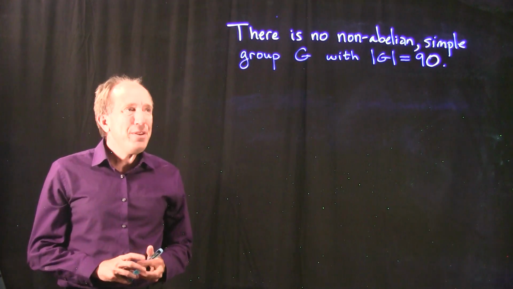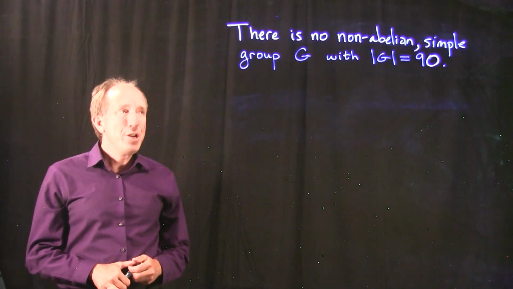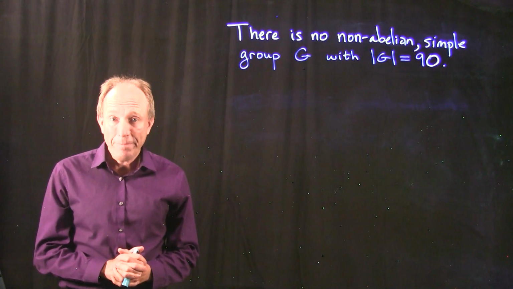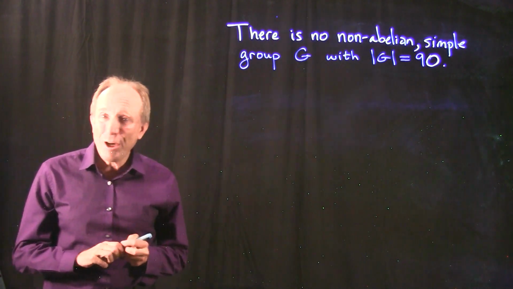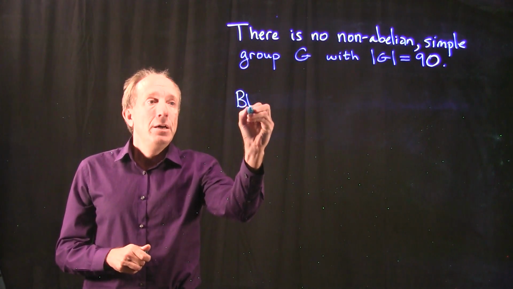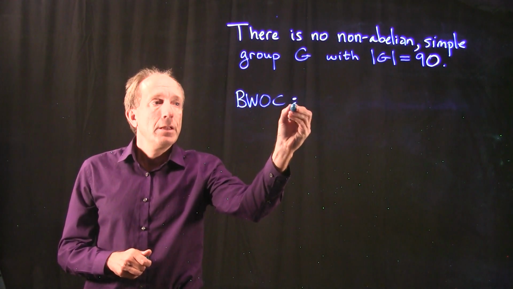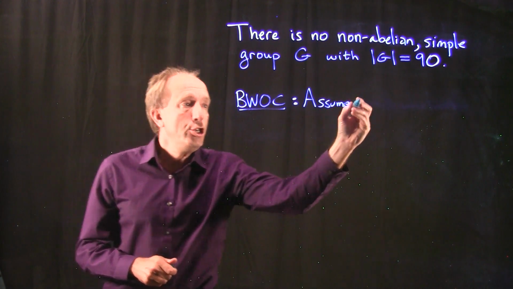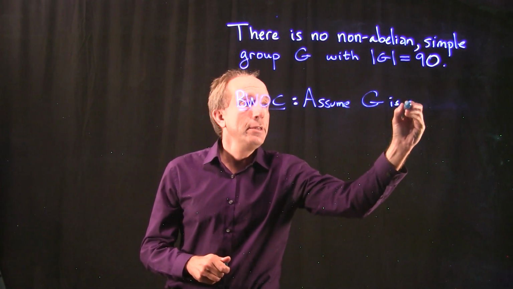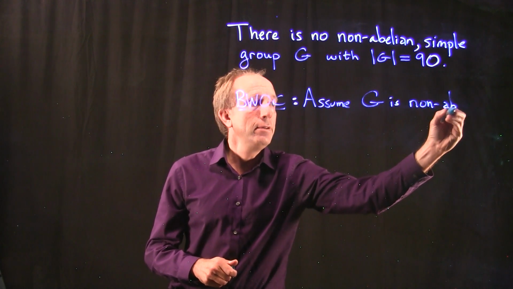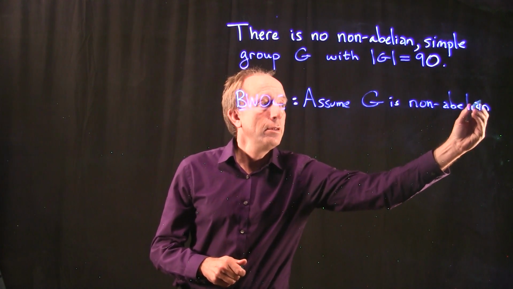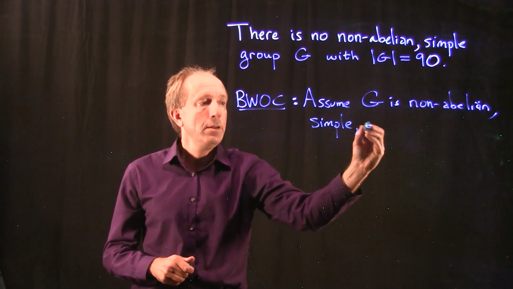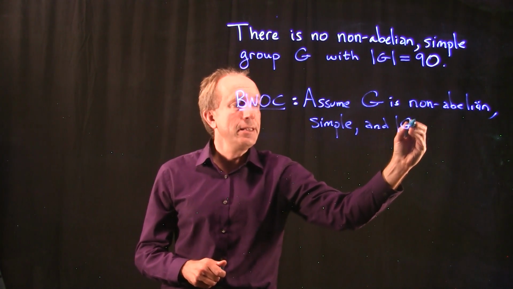Hello! In this video, I'm going to prove that there are no non-abelian simple groups of size 90. We're going to do this by way of contradiction. I'm going to assume that G is non-abelian, simple, and of size 90.